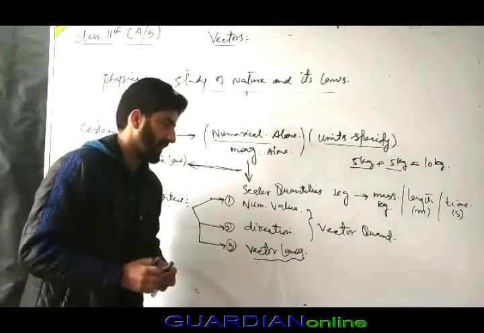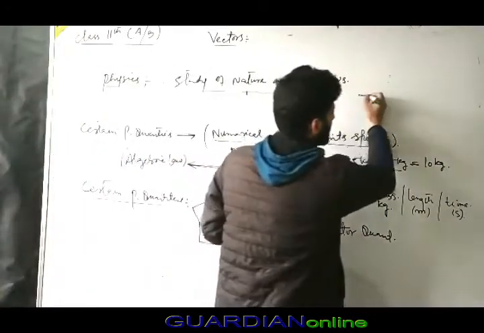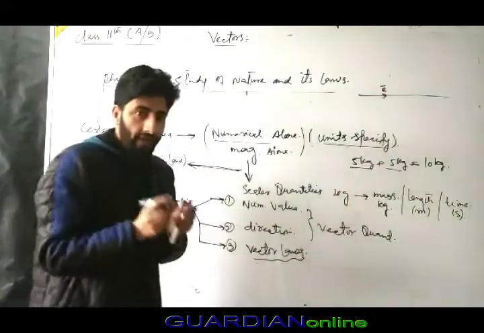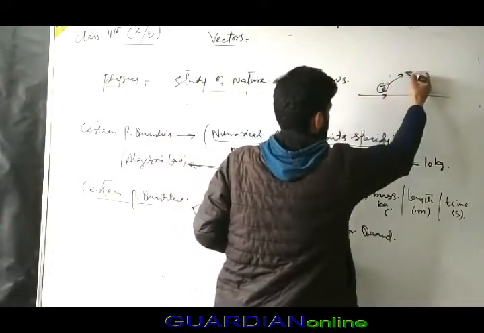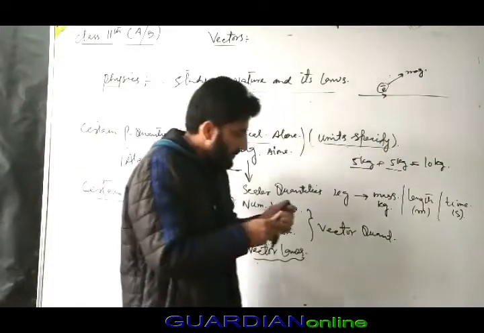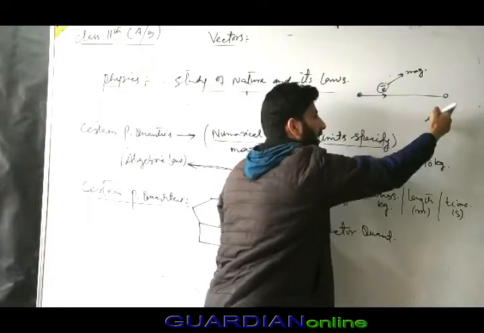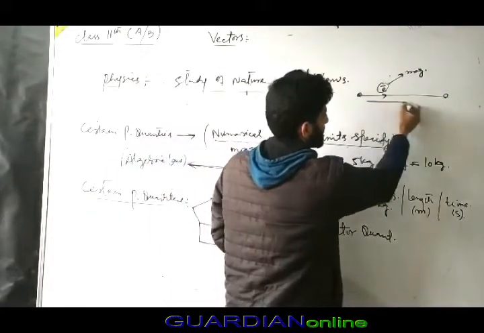Why? I will give an example. For example, look at a wire, and in the wire there is electric current. Current has magnitude, we know that it has magnitude. Clear? Now if I say the current flows in a proper direction, what is that direction?